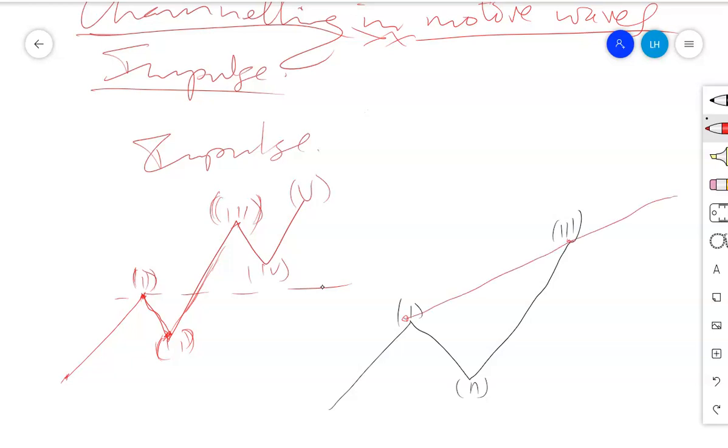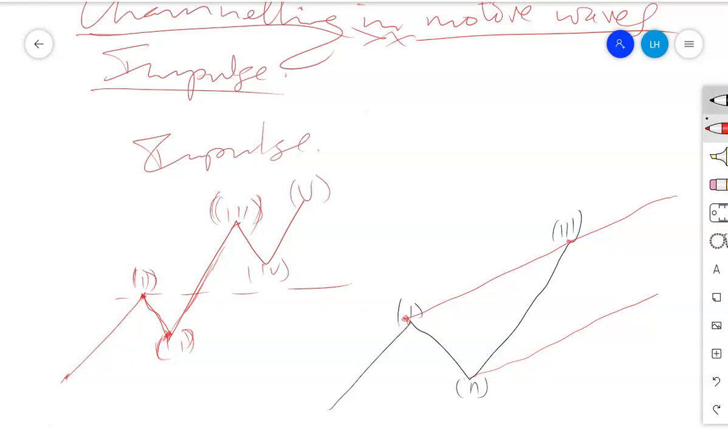This is the upper channel, a connection between the highest point of the first wave and the highest point of the third wave. Then the lower channel will be the parallel line to the upper channel. So you will draw a parallel line to the upper channel, and this will be the lower channel. Now, drawing those channels is not only a matter of drawing them. You must understand how you trade them and how they are useful.